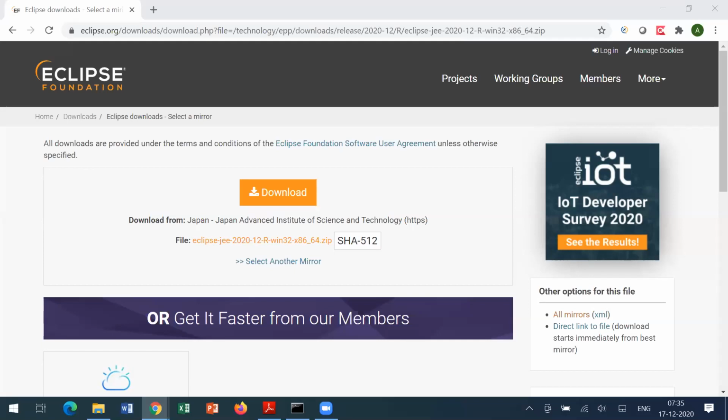You can write, I've just sent you, echo percentage JAVA_HOME percentage. That will tell you where you have installed the Java. When you write it on the command prompt, it will show you what the path is.